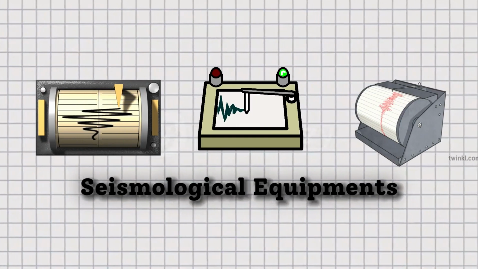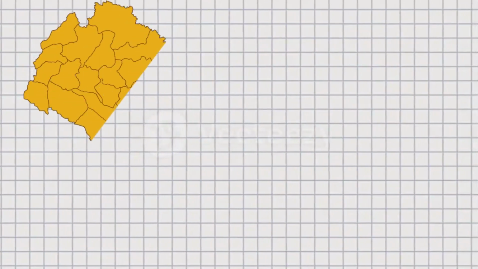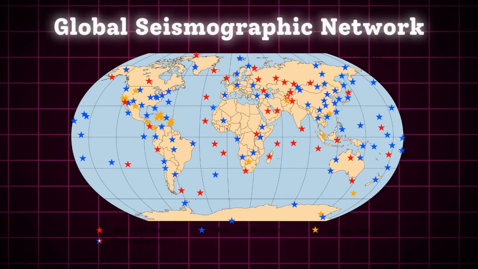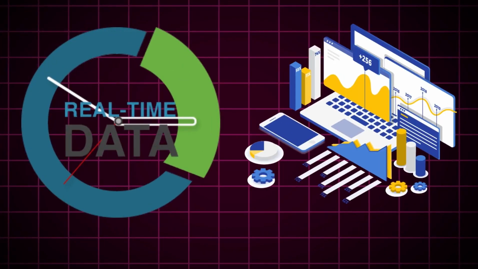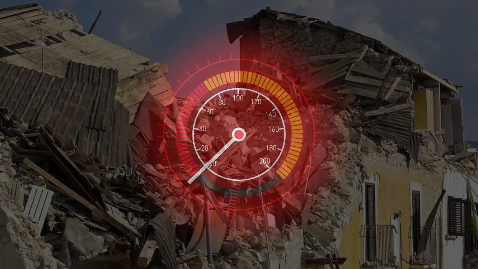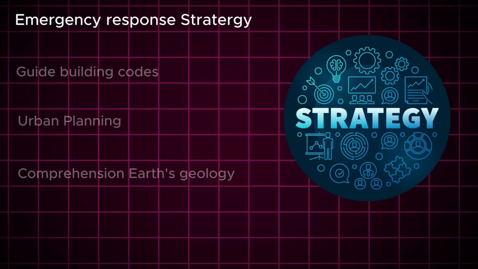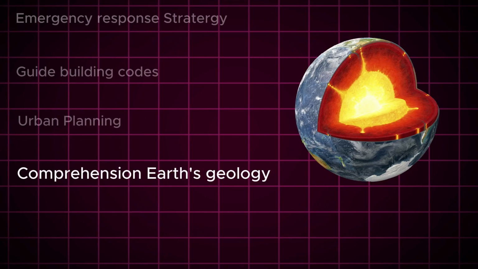These instruments, placed globally, detect seismic waves, allowing scientists to determine key earthquake characteristics like epicenter, depth, and magnitude. Networks like the Global Seismographic Network provide real-time data essential for rapid assessment and response. Accurate earthquake measurements are vital for more than just scientific understanding. They inform emergency response strategies, guide building codes and urban planning, and enhance our comprehension of Earth's geology.